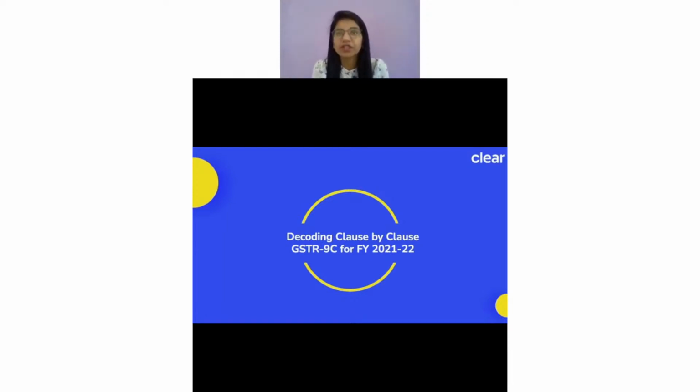But now the important part. What exact information are we required to file in GSTR-9 and GSTR-9C? If you ask me about 9, we had already one session on GSTR-9 where we discussed in detail the different tables, like table numbers 4, 5, 10, 11, which talk about turnover and liability. We talked about tables 6, 7, 8, which focus on the ITC part, and also 12 and 13, which again focus on ITC. So there were some tables focused on liability and turnover, and some focused on ITC and its reversal. These were the different tables of the GSTR-9 form itself.